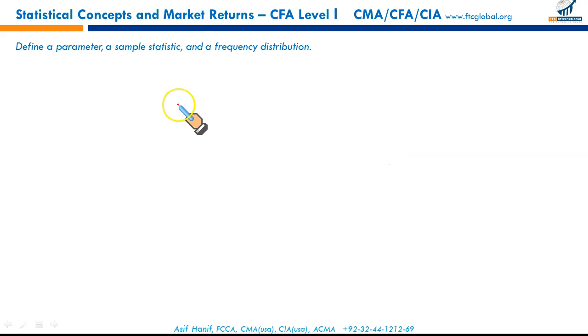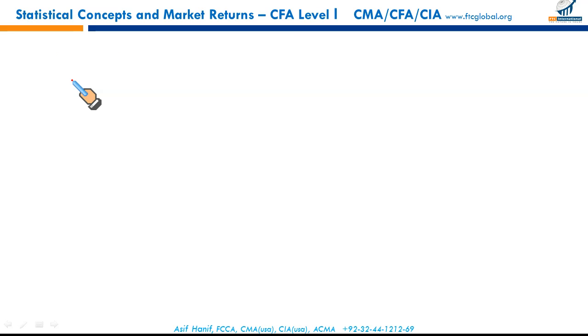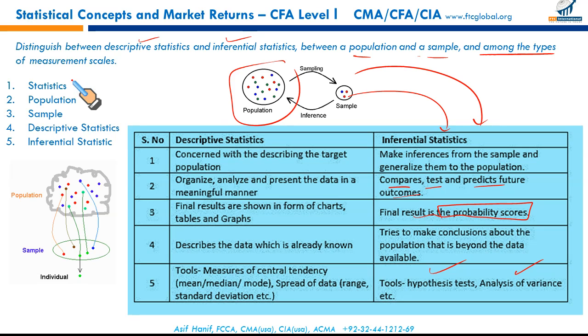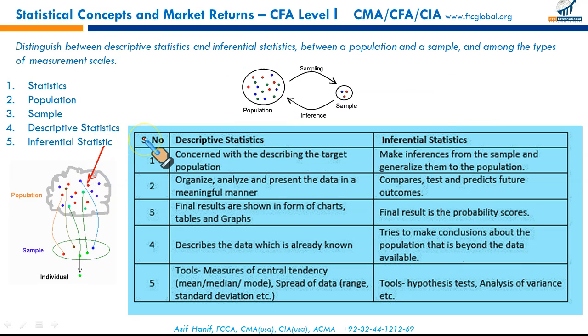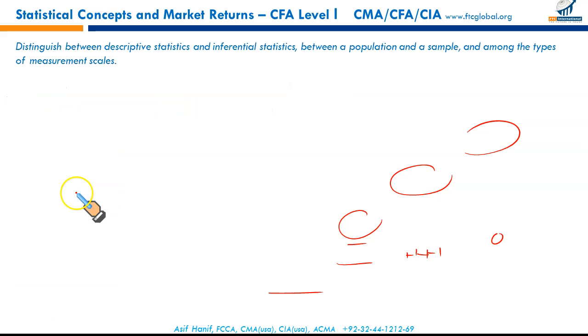Next, define parameter, sample statistic, and frequency distribution. First, what is a parameter? A parameter is a measure used to describe a characteristic of a population. Going back, this is your population. Any specific characteristic that describes a population is referred to as a parameter. For example, all these S&P 500 shares, their mean return, average return, or their standard deviation. So any particular characteristic about the population is called a parameter.